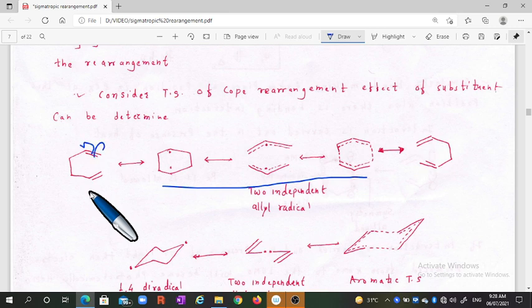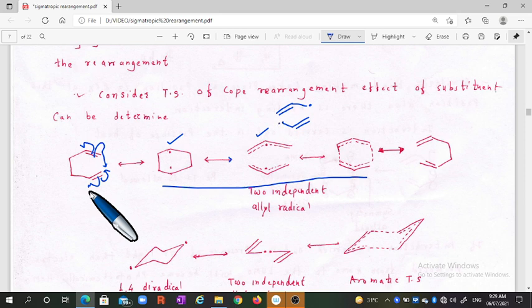You will obtain this radical, it reacts here, and you will obtain the second biradical compound, or it may be converted into this type of allylic radical. This is the first allylic radical, and this is the second allylic radical.